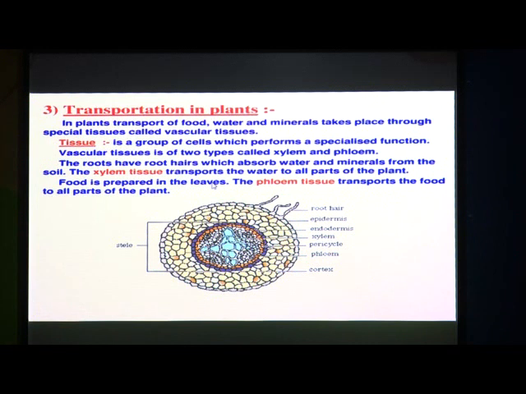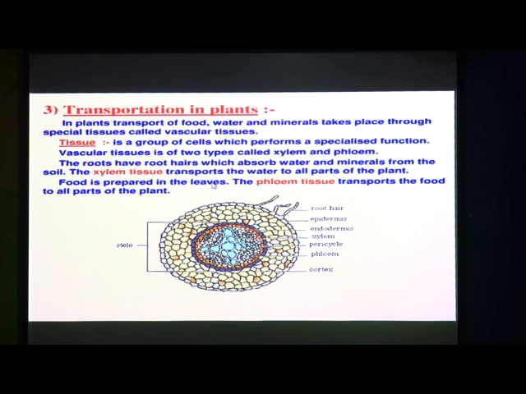So, when that food is prepared in leaves, from the leaves that food has to be transported to the other parts. It means roots, then stems, and also flowers. Whatever other structures are there, food has to be transported to those structures. So, which tissue is going to transport this food?